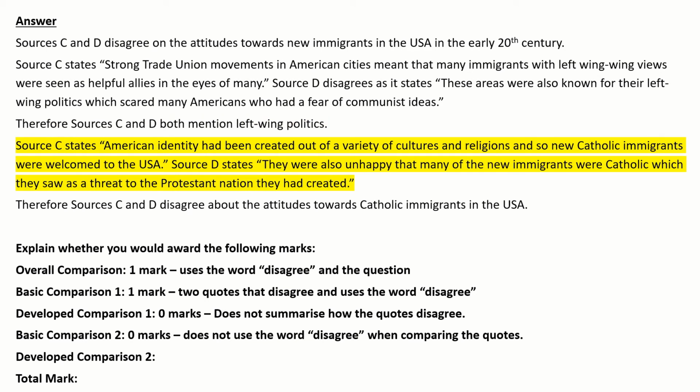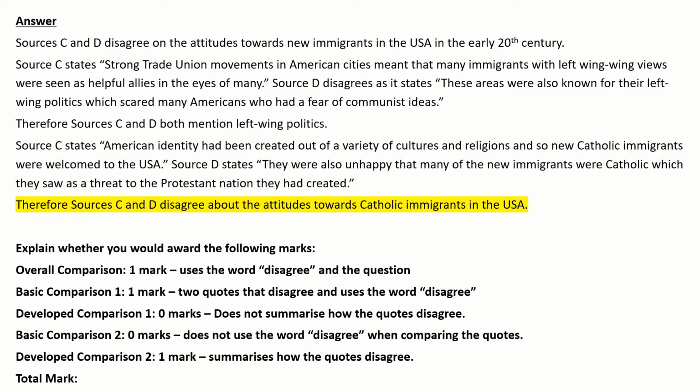The American identity created a variety of cultures, and Catholic immigrants were welcomed. And source D is about Catholic immigrants being seen as a threat. So both of those quotes are relevant to each other. They are both appropriate quotes, but you don't get the mark because it doesn't say the word disagree. So we'd have to say source D disagrees rather than source D states. So that is not a mark.